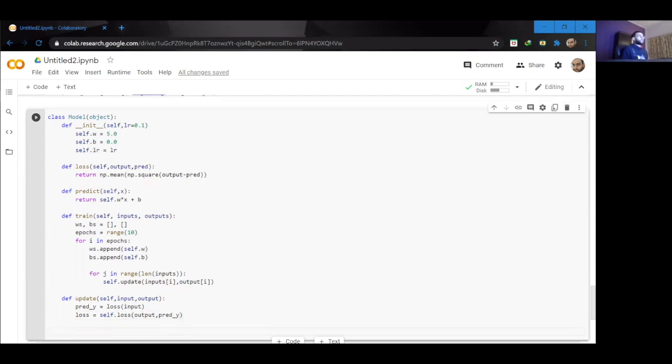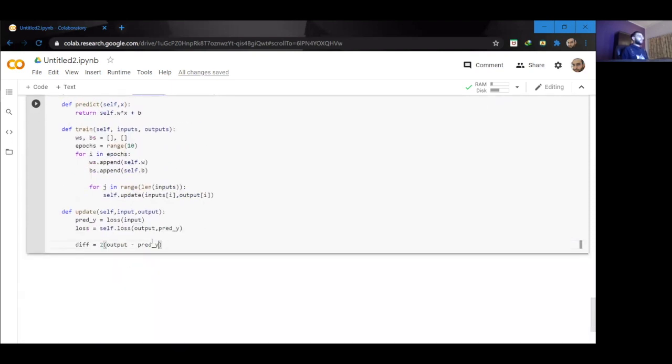Now I need to find out the delta L. So I'm going to say differentiation is equal to 2 times the output minus the predicted y. This is the equation that I used for finding the gradient of my loss function.